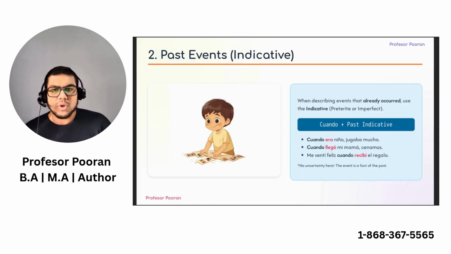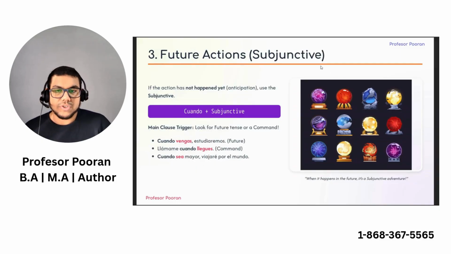But what about if we want to talk about something futuristic? What do we do then? This is where we introduce the use of the subjunctive mood. For futuristic events, things that have not happened yet, something with anticipation, we use the subjunctive. But we should pay attention to the structure of this. We use cuando and the subjunctive in the first clause, and in the other clause we will use the future tense or command. So again, future tense and command goes with the cuando plus the subjunctive construction.